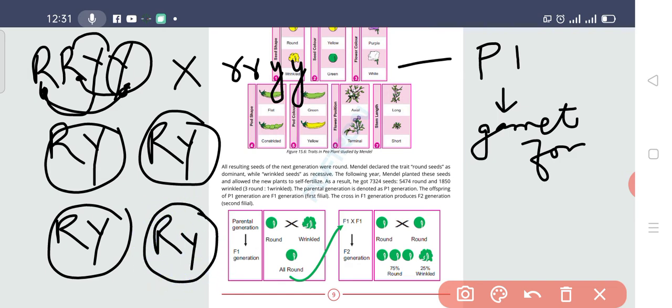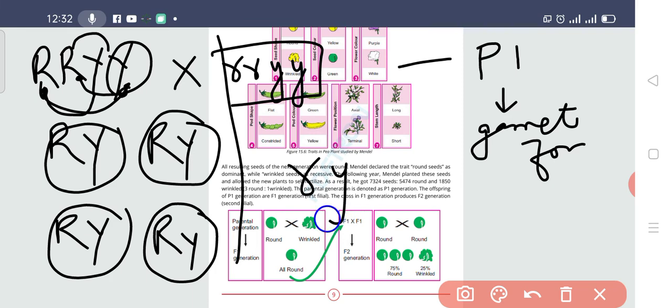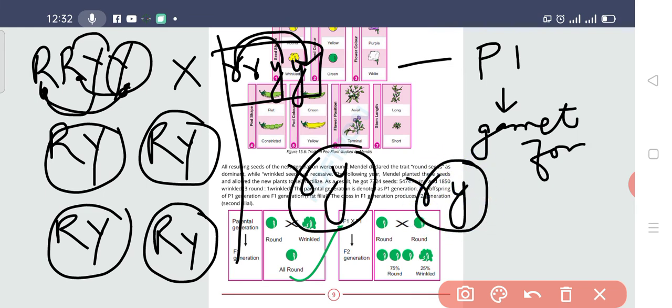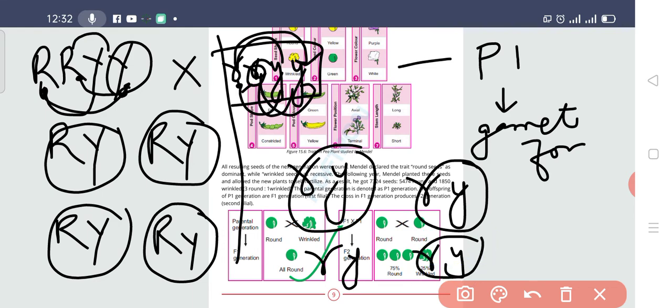Now state the gamete formation of the other parent. It is like this: small r, small y, this with this. Now this small r with this small y, so small r, small y. Again, the next one: small r, small y. And now small r, small y. So four gametes are produced, right?